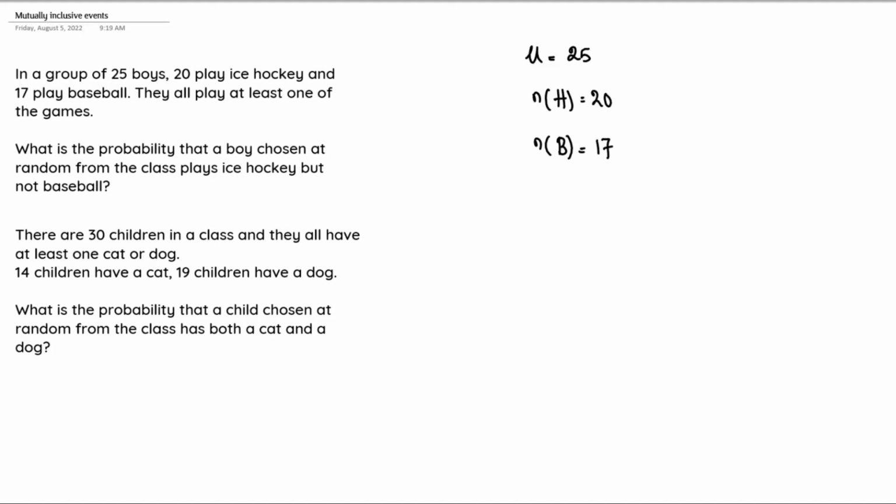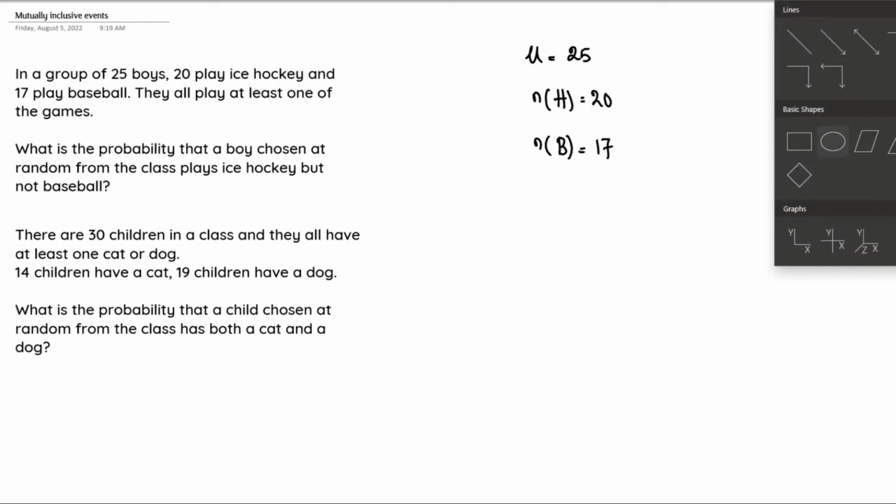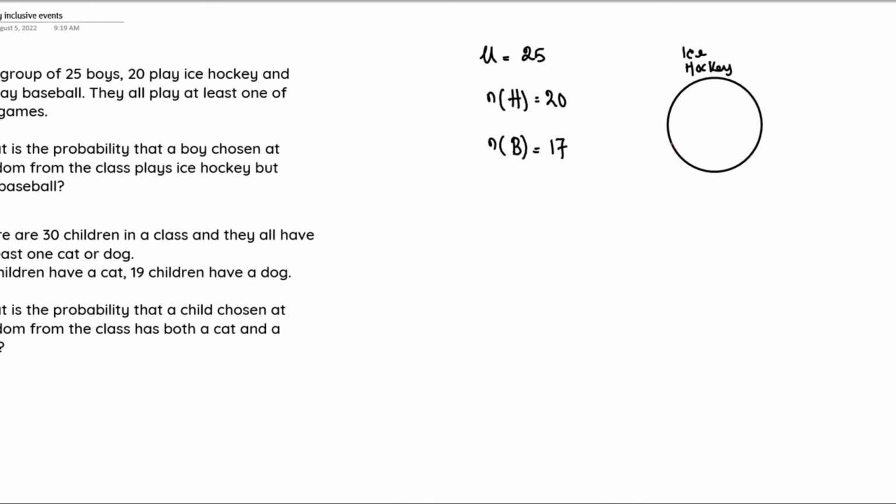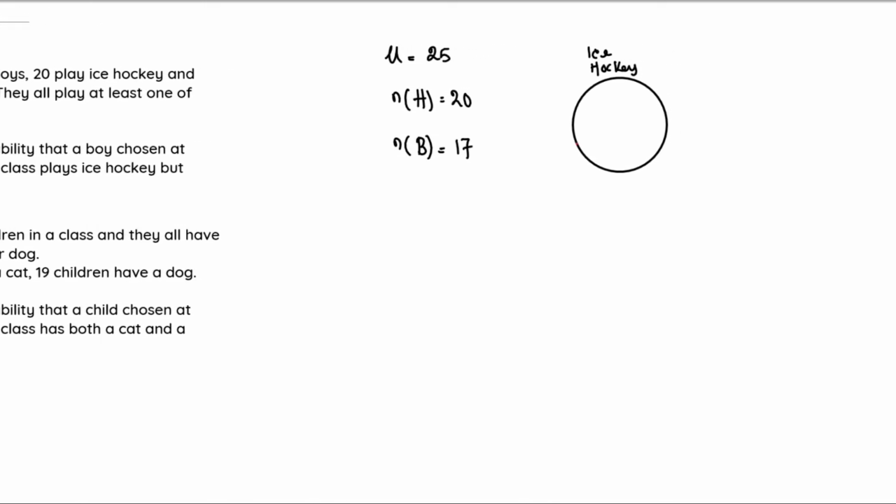So let's try to use the Venn diagram right here. I'm going to start with this circle, which represents ice hockey. It was mentioned in the question that they all play at least one of the games, so that means a student can play ice hockey and baseball. So let's duplicate this circle. We have another circle right here, and this is going to intersect right here.